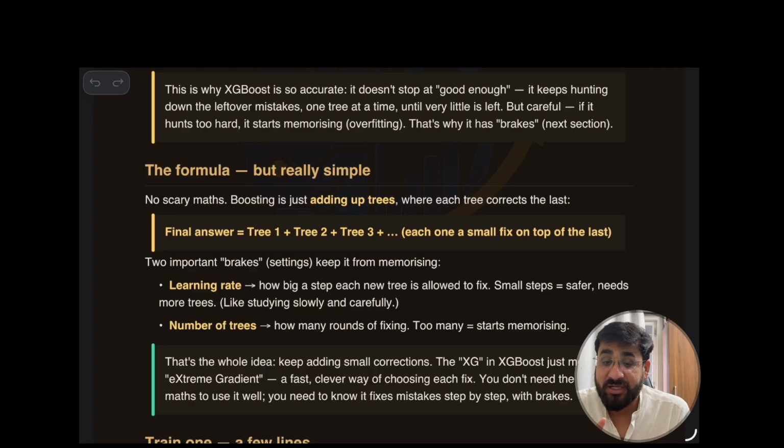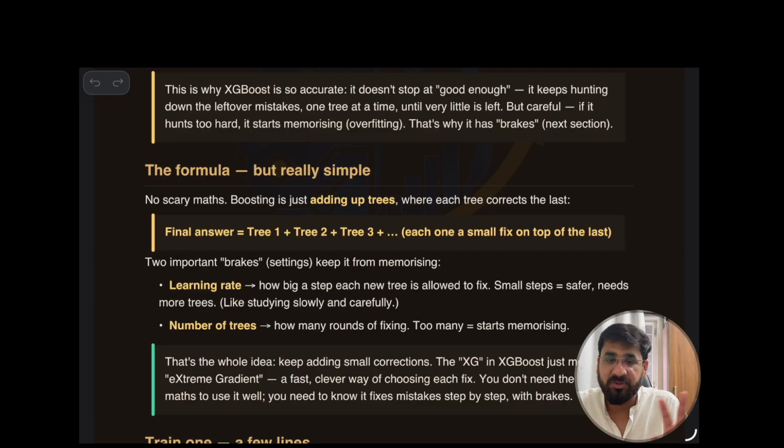Now I will discuss the break that we will apply. The settings that we will use are two things: learning rate and number of trees. If we define the learning rate, listen, one tree will not learn everything, or all the mistakes that a previous tree has made. You will only fix 10% in one go. You don't need to do 100%.